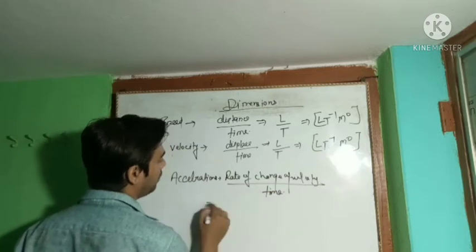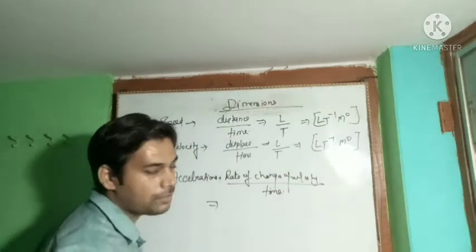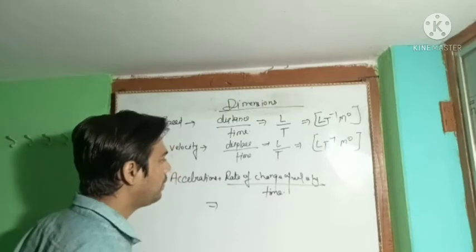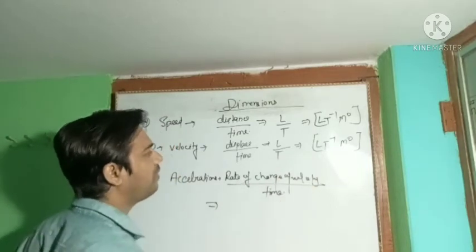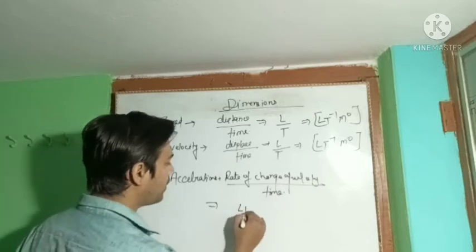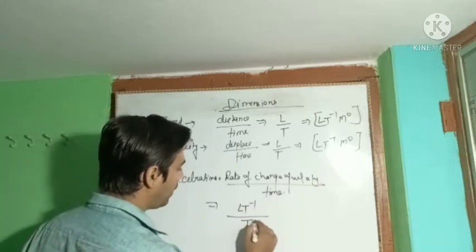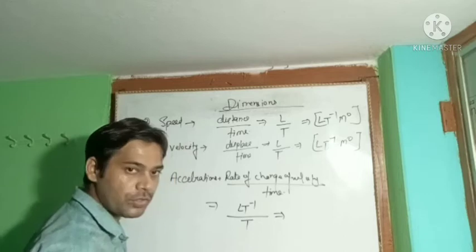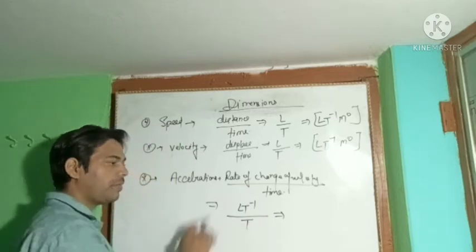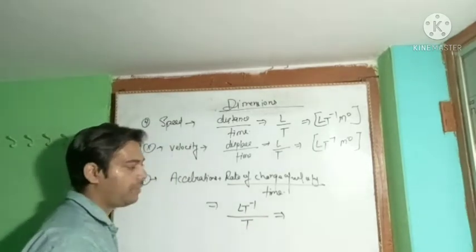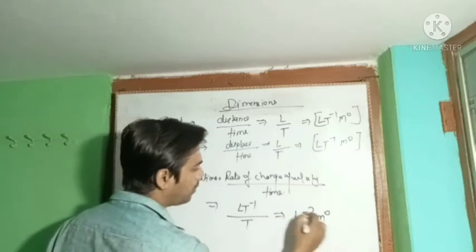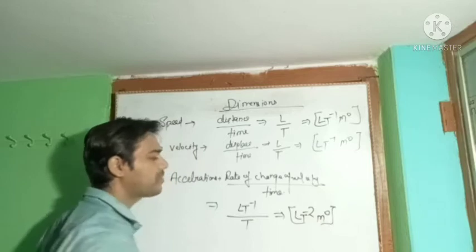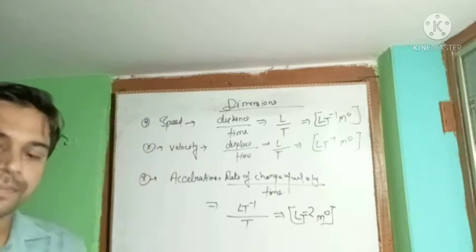This is the formula of acceleration. The dimension of velocity we have already defined as LT to the power minus 1, divided by the time. This T will go to the numerator side and the sign of the T will change. So it will be LT to the power minus 2 and M to the power 0. This is the dimension of the acceleration.